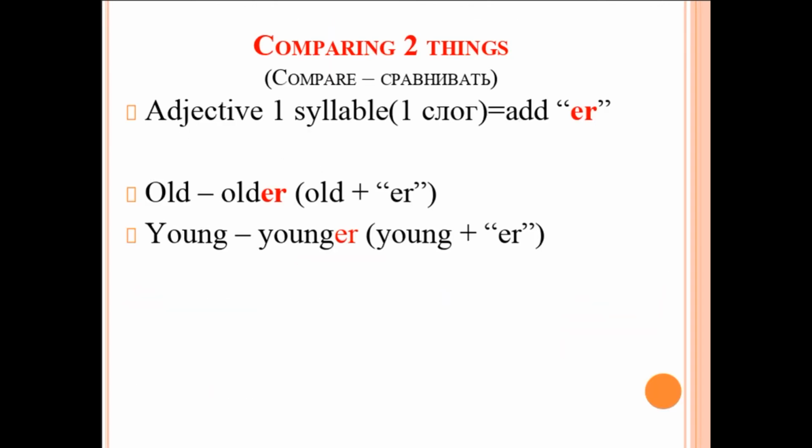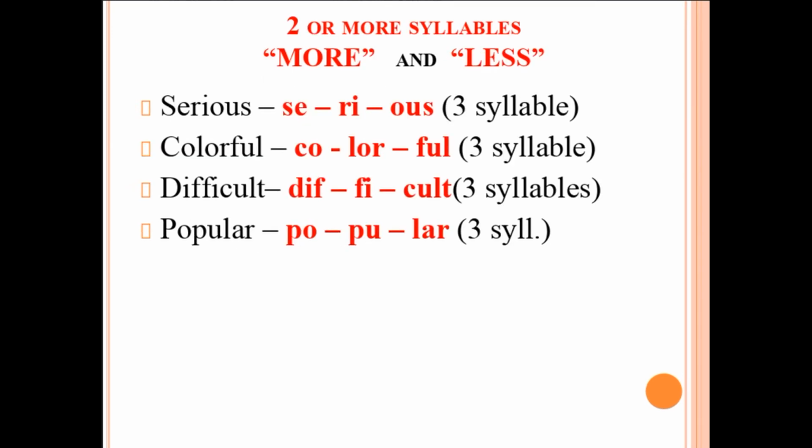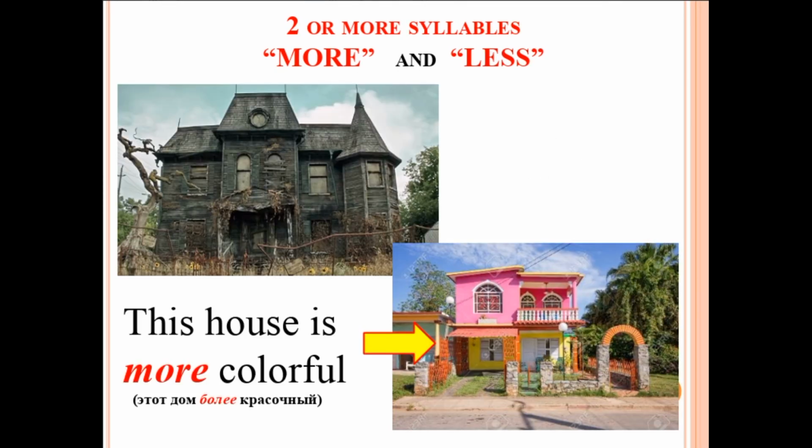Okay, now you know how to compare two things, yeah? If the adjective is one syllable, like old and young, you just add er, like are: old, older, young, younger. But if an adjective has two syllables or more, you have to add more and less. For example, this house is more colorful. We just add more or less.